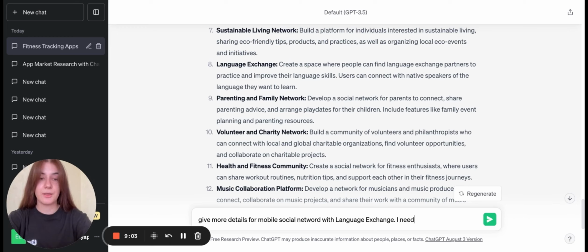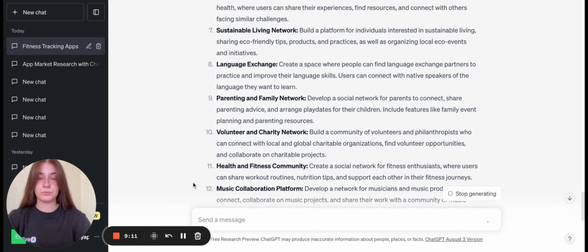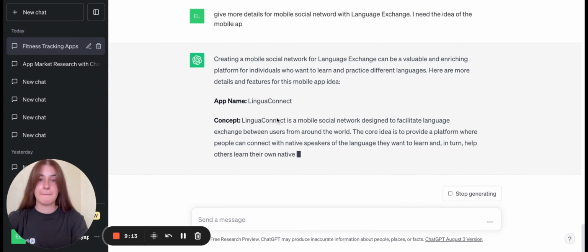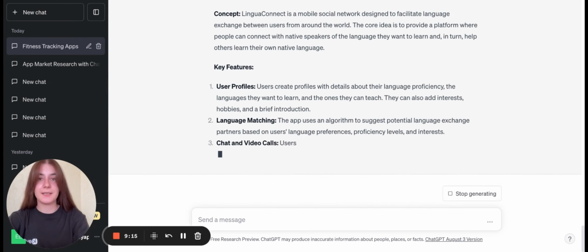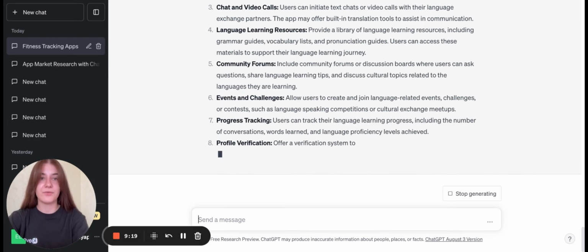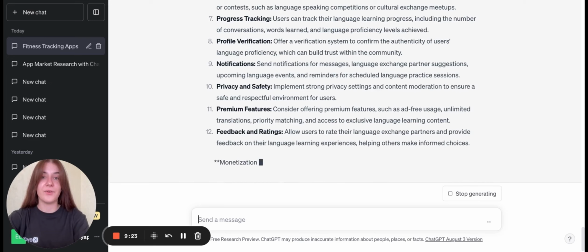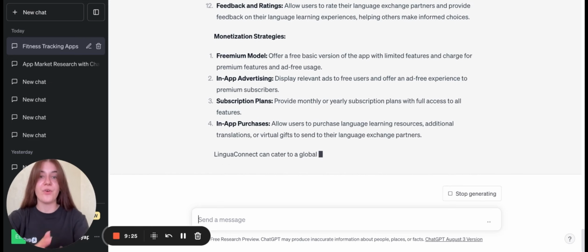And we mentioned that I need the idea of the mobile app. So as you may see, ChatGPT starts to create a concept of your future application. It starts to create a kind of plan for you to follow.